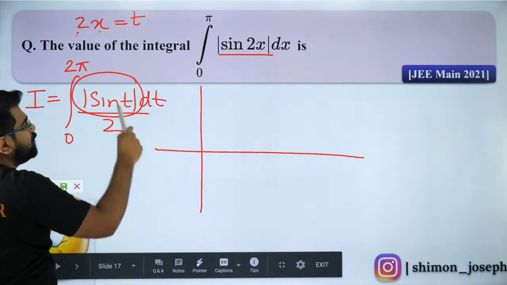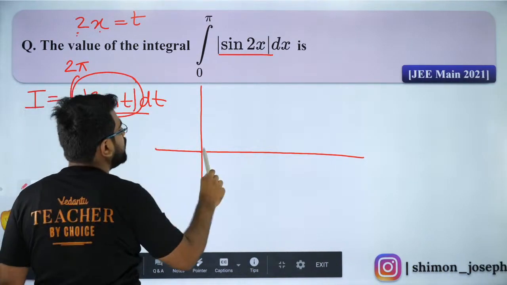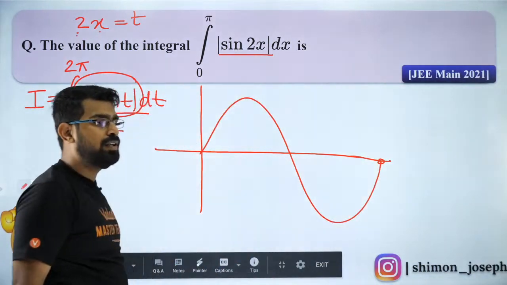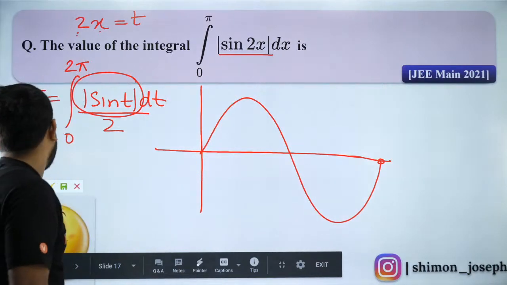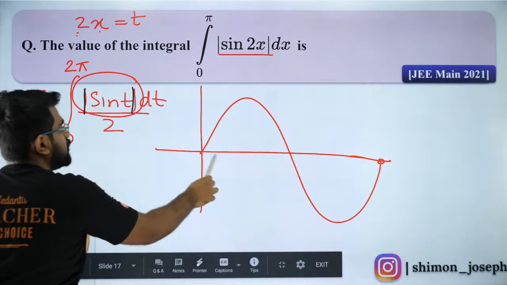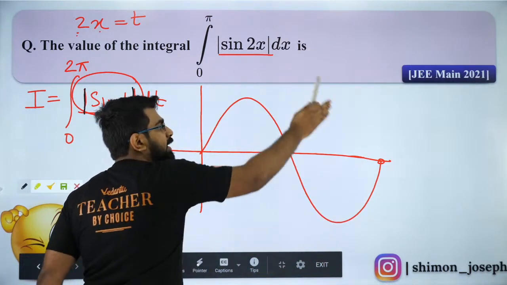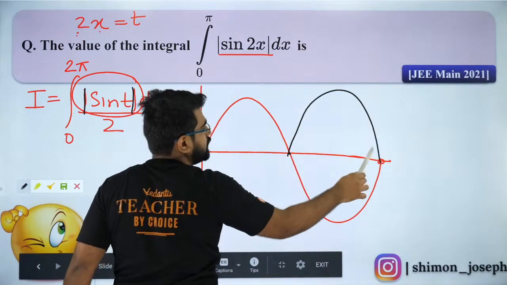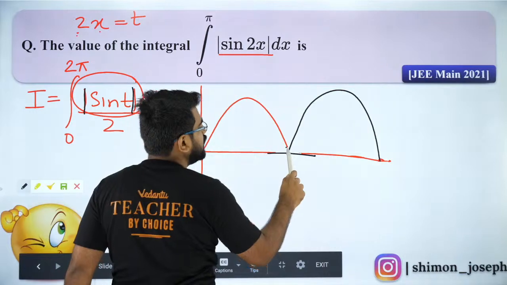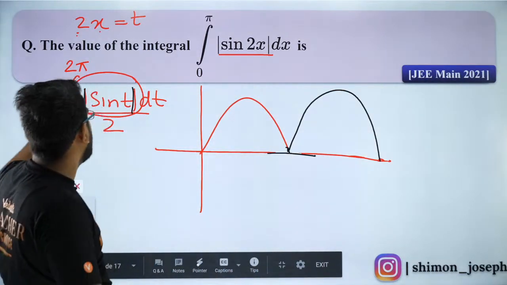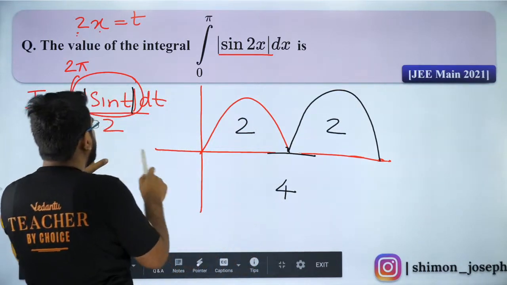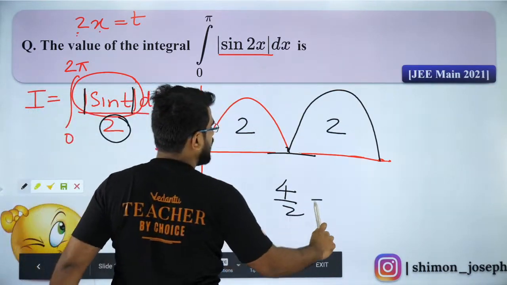Now the sin t graph between 0 to 2 pi will be like this. Is that correct? This is the sin t graph. But what do we want? We want the modulus of sin t. So wherever it becomes negative, I need to flip it. So the graph will become like this. The negative portion will go away. So this is the graph of modulus of sin t from 0 to 2 pi. This portion is 2, this is 2, so the answer is 4. But 4 divided by 2 will be 2. That is how you do it.